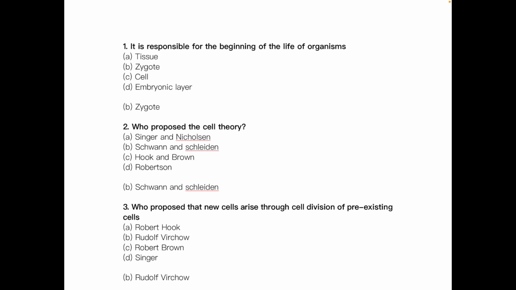Then who proposed that new cells arise through cell division of pre-existing cells? Remember, this statement is from the cell theory. The cell theory was actually revised by Rudolf Virchow. So the answer is Rudolf Virchow. But this statement is again added in Schwann and Schleiden's cell theory.